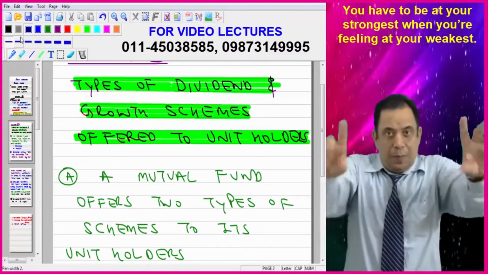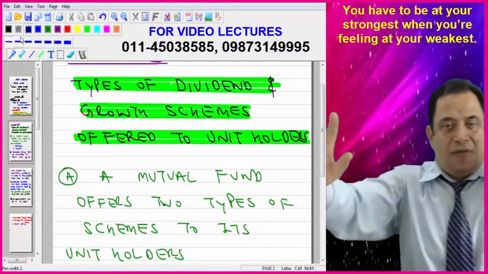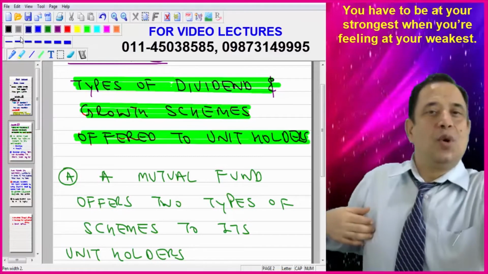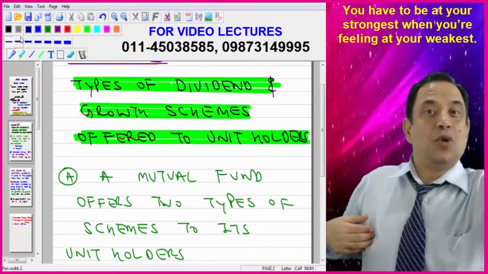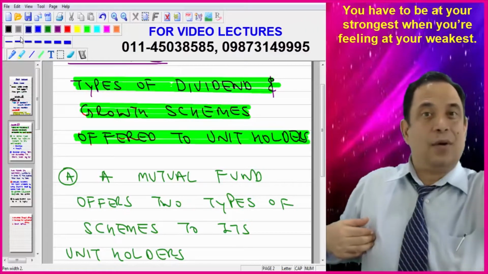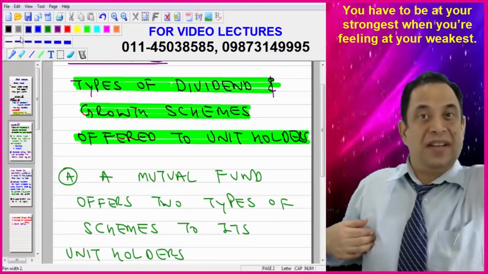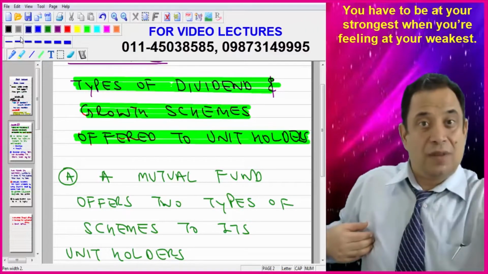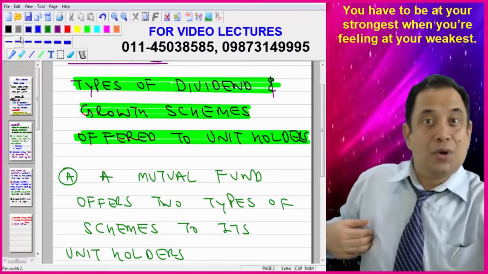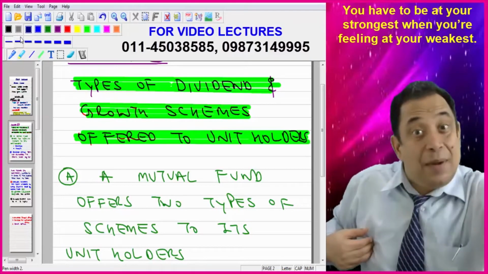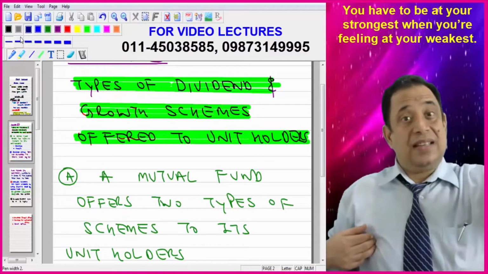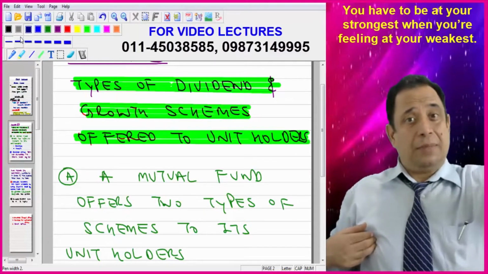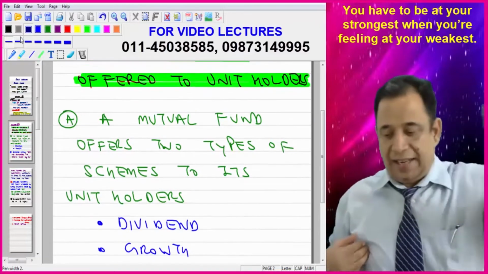It means there are basically 2 schemes which are being offered by a mutual fund to their unit holders. One is dividend. It means we are giving you something as a dividend at a regular interval of time, because a mutual fund is a trust. All the earnings of the mutual fund will be distributed to the unit holders. Now they can be distributed or they can be reinvested, but this plan is differentiated. There are 2 types of plan. One is dividend. So write down point A.